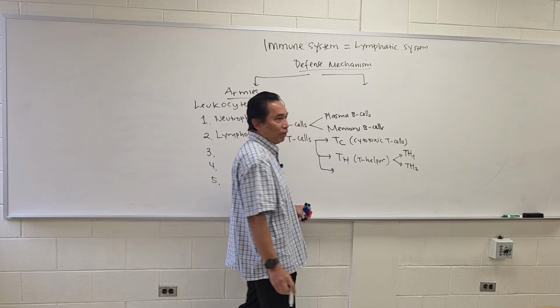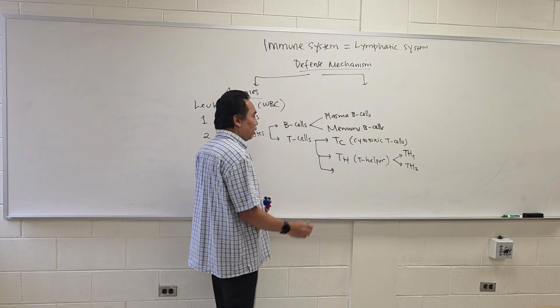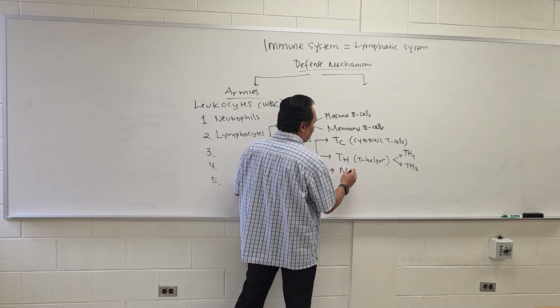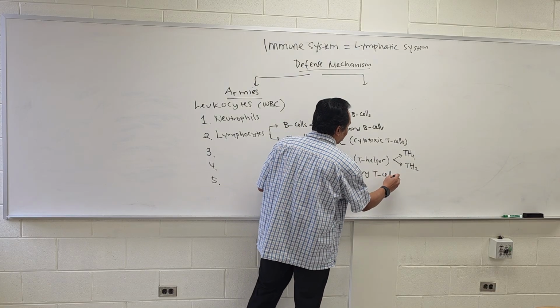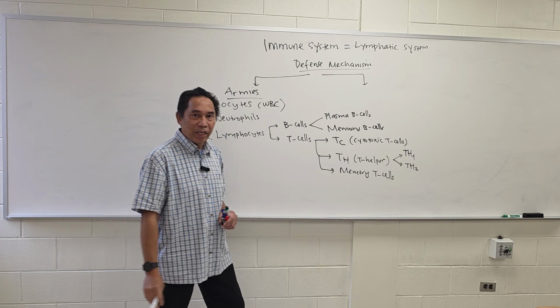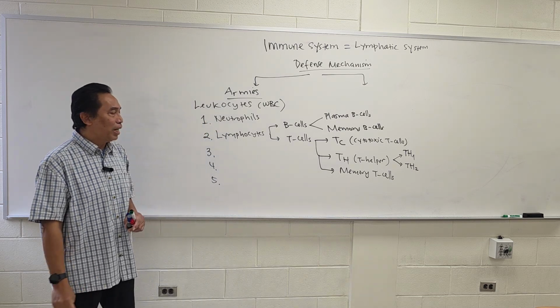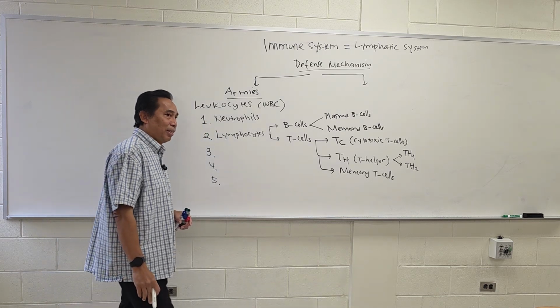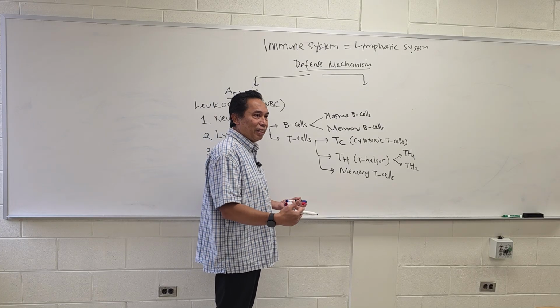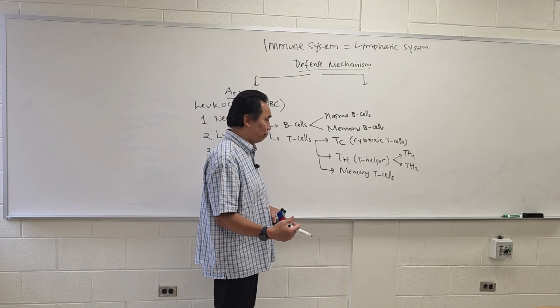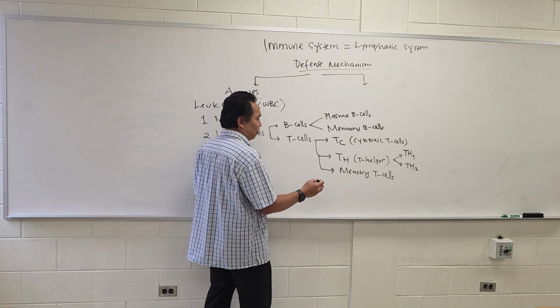And when they fight, for example, they can also make what we call the memory T cell. So that's created as another division after fighting that has memory to fight the same type of infection.